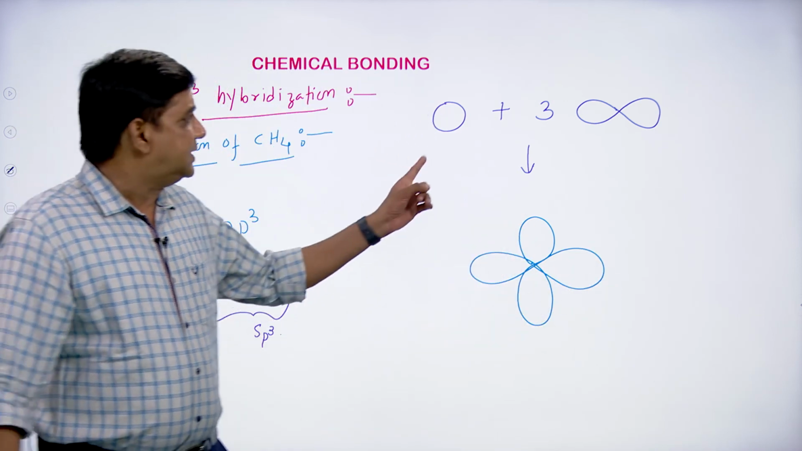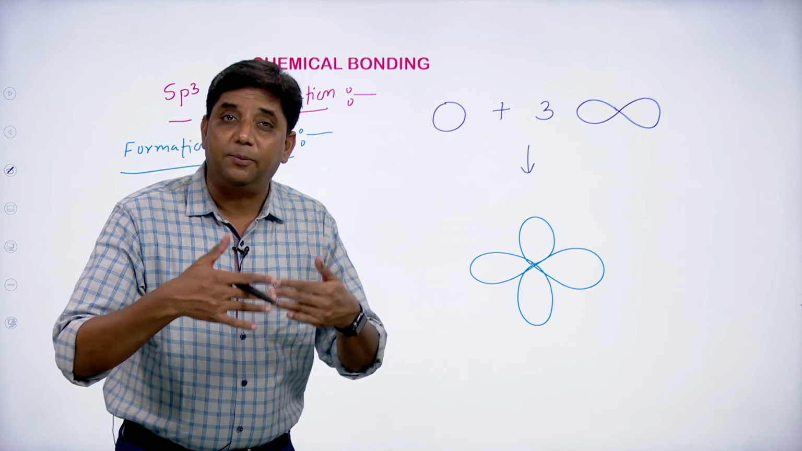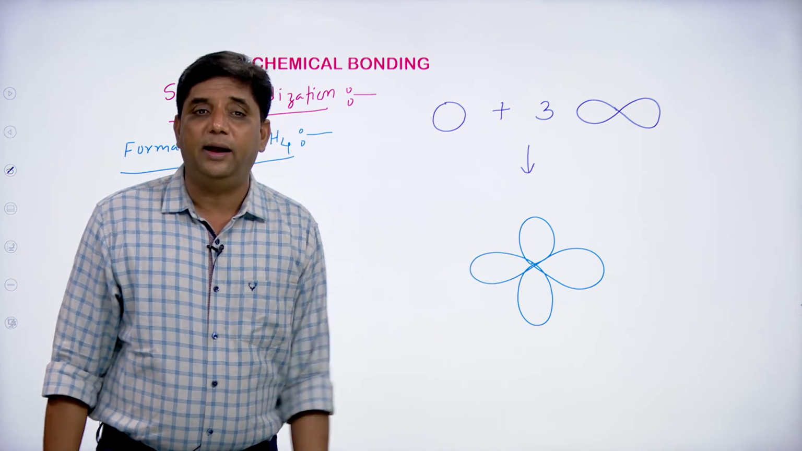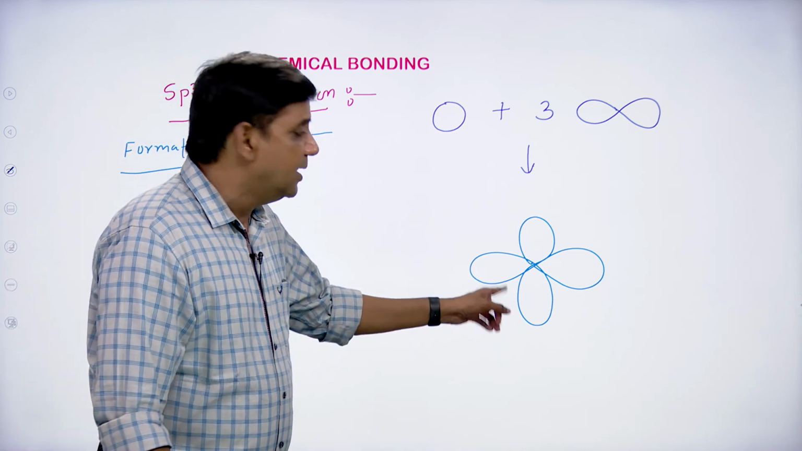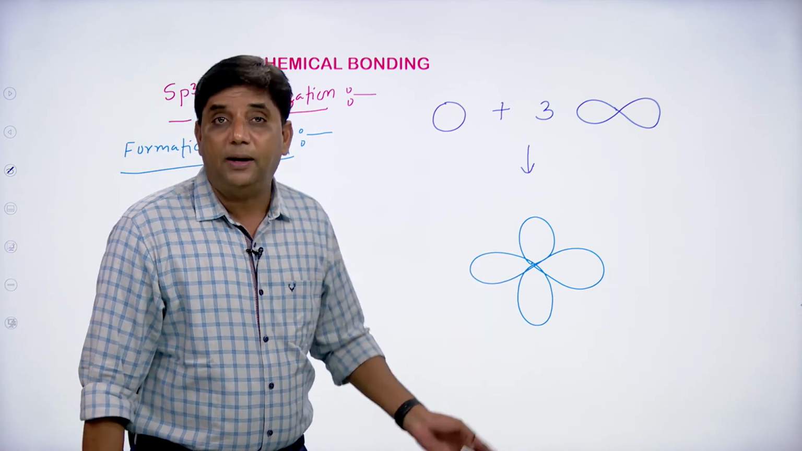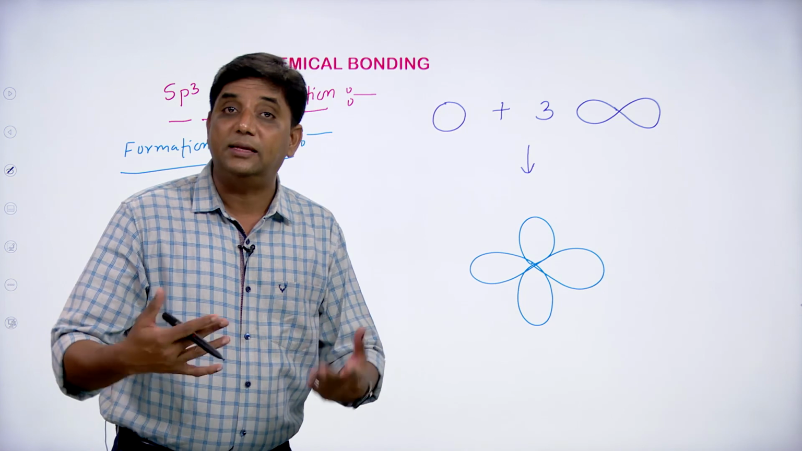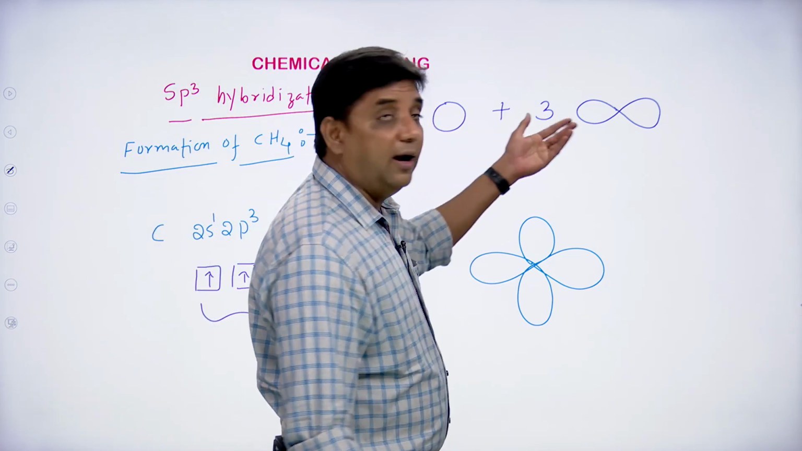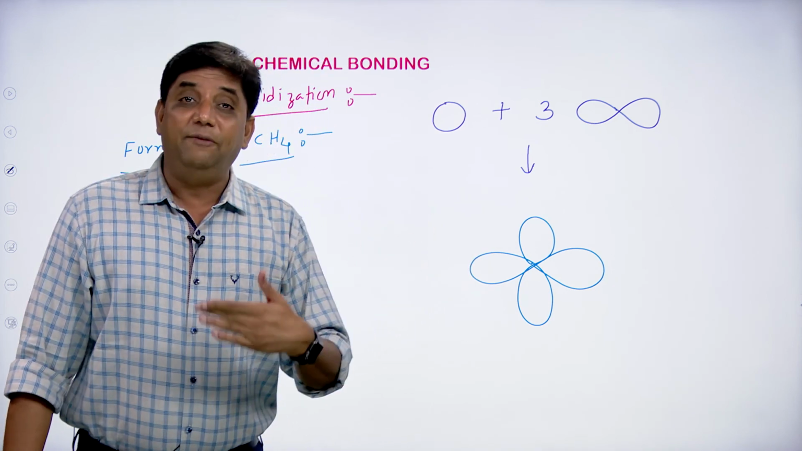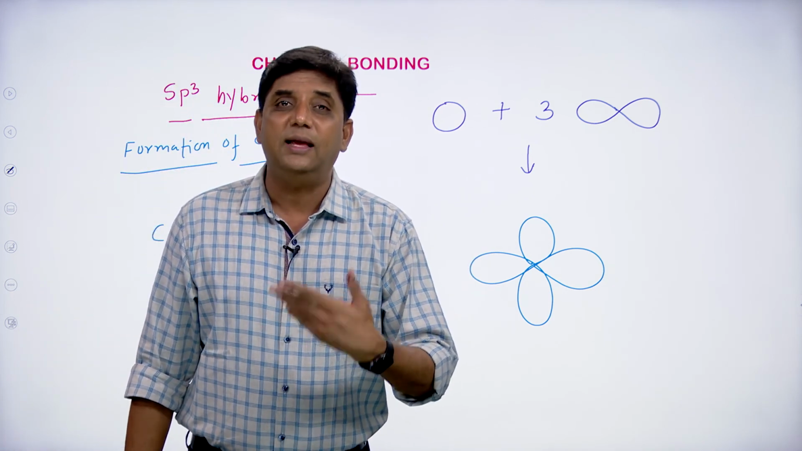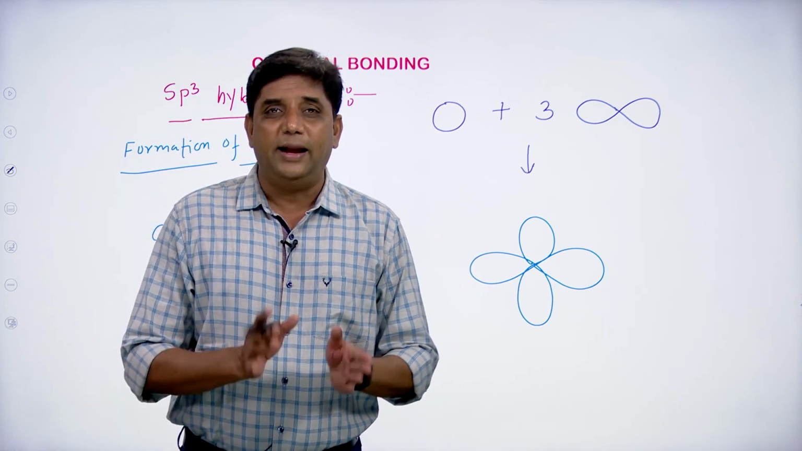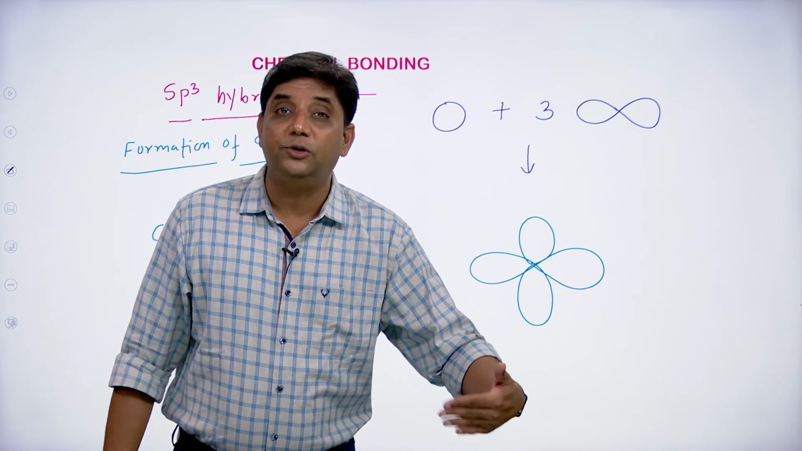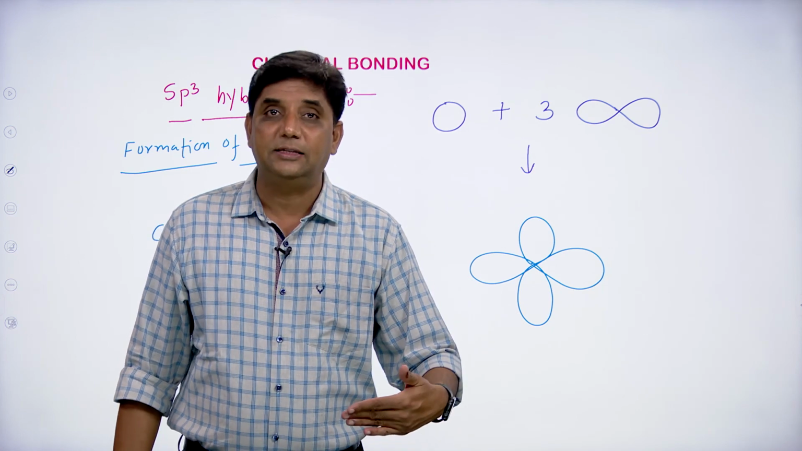So, one s orbital and three p orbitals take part in the hybridization and will form the four sp3 hybrid orbitals like this. Now, each and every orbital contains the s character as well as the p character. The energies of the s orbital and p orbital will not be the same; s is closer to the nucleus, so lesser is the energy.